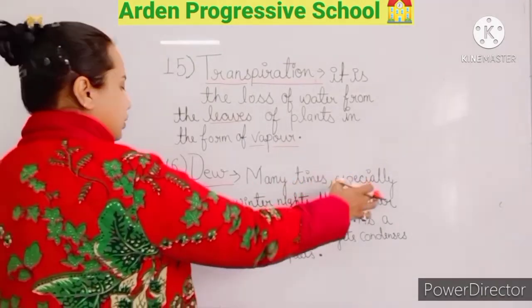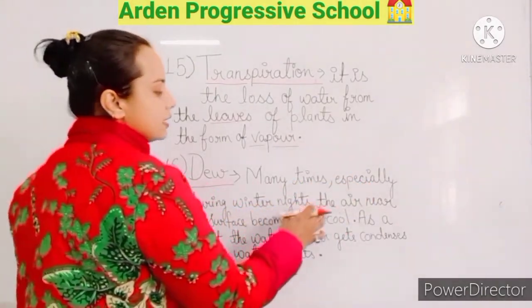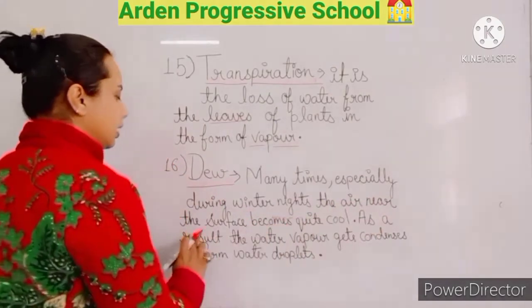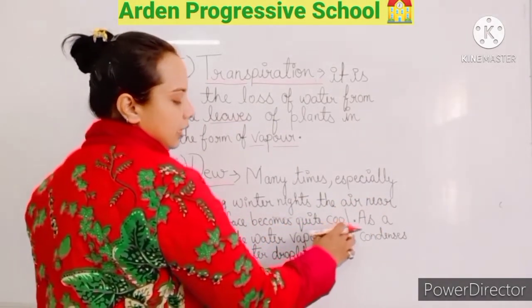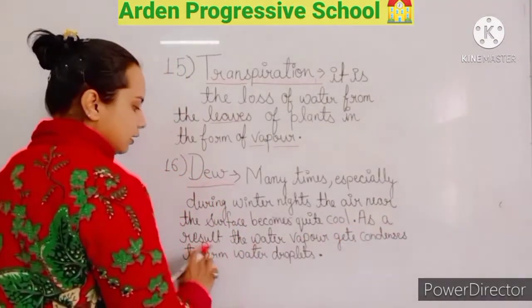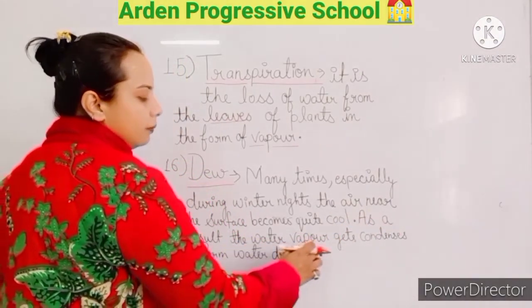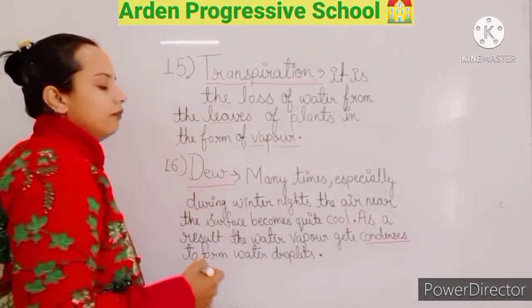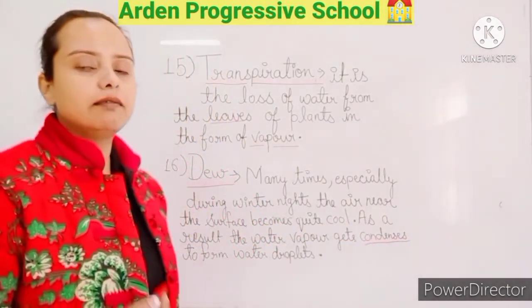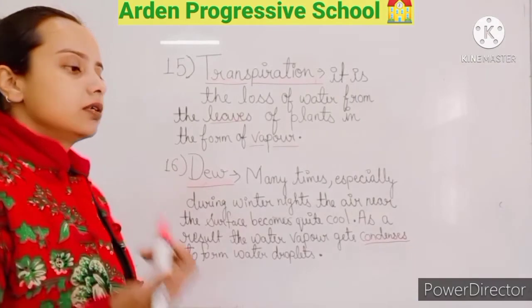Now, what is dew? Many times, especially during winter nights, the air near the surface becomes quite cool. As a result, the water vapor condenses. Every time I have told you that evaporation is taking place.